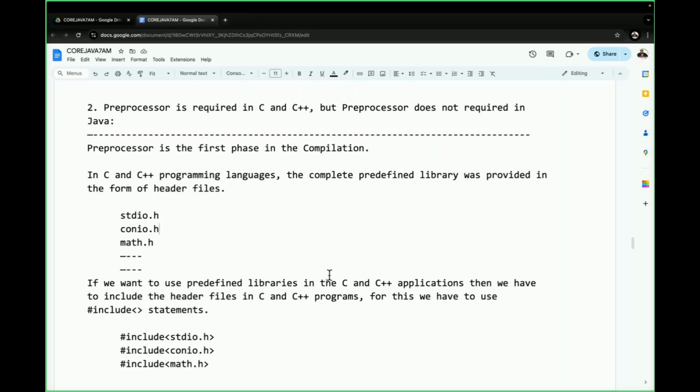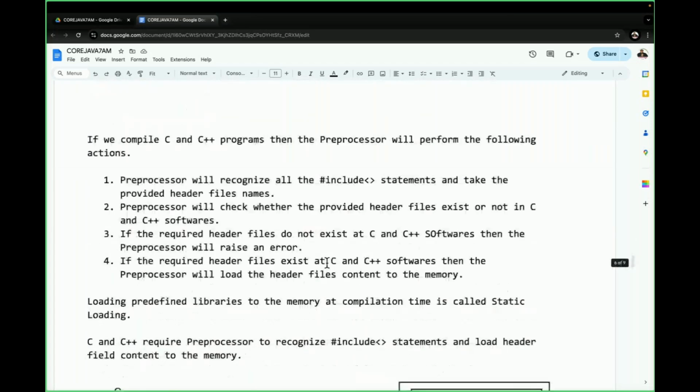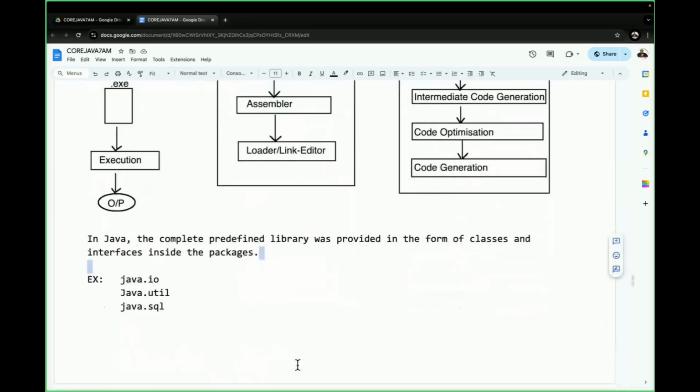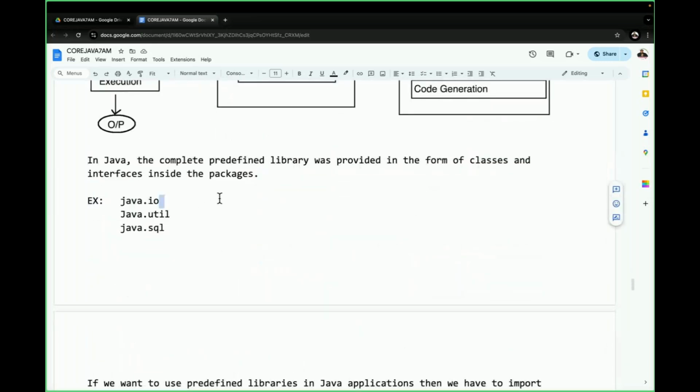Understand the diagram, where is the location of the preprocessor. See compilation, execution and output. In the compilation, what we are having there? Preprocessor. It's the first phase in the compilation. Leave it. In Java, how is the preprocessor not available? The point here we have to understand.